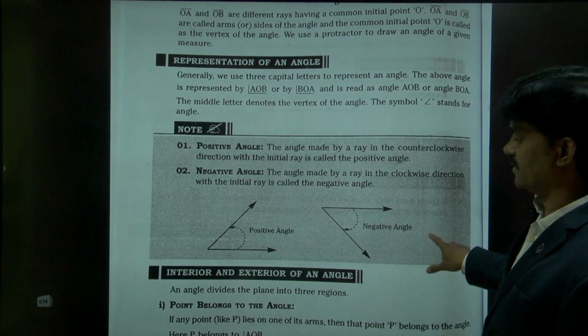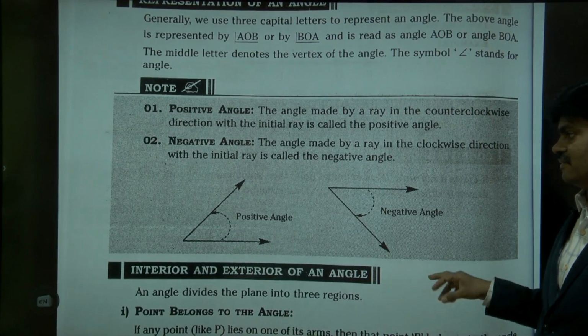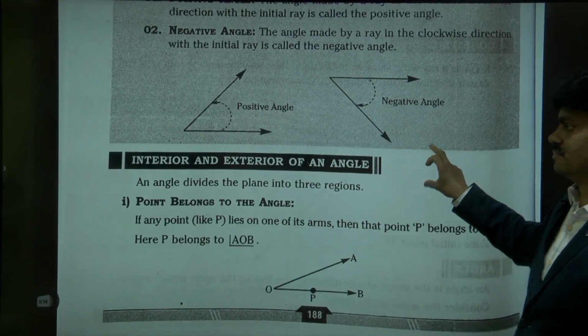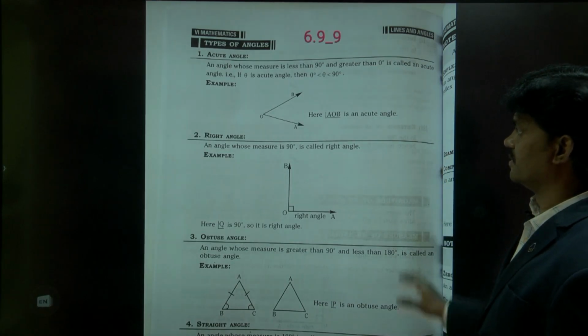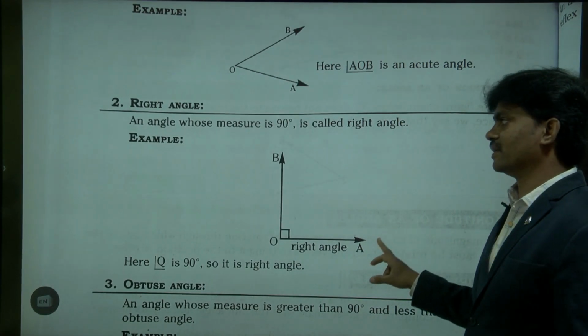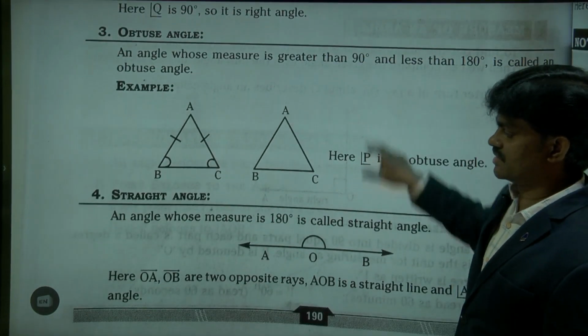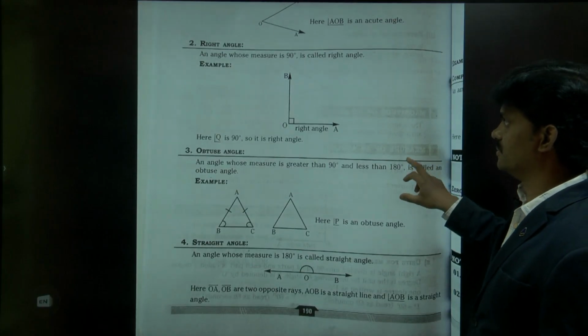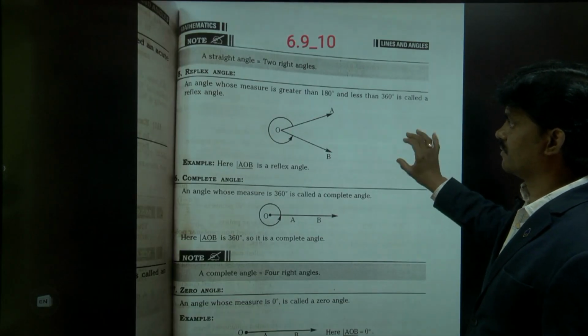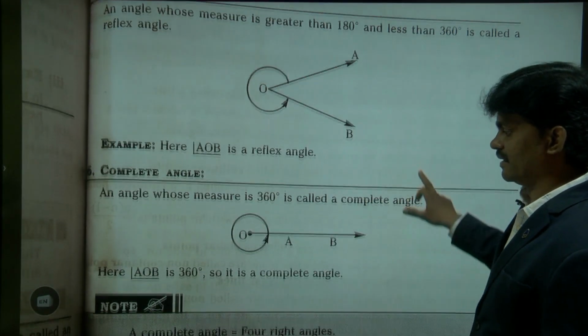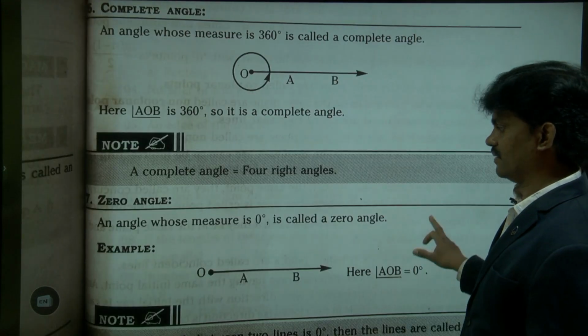Next, representation of an angle, interior and exterior of an angle. Then types of angles. In types of angles, we have seen acute angle, right angle, obtuse angle, straight angle, and also reflex angle, complete angle, zero angle.